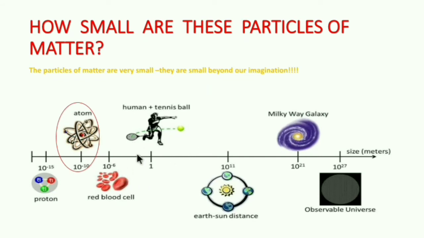Then comes a negative power of meter. Here come the red blood cells. They have the size of a micrometer. These red blood cells have the size 10 to the power minus 6 meters. Then comes the atom, which is our subject of matter. The atom is of size 10 to the power minus 10 meter, that is 1 angstrom. Any atomic measurement can be done with this, that every size of atom can be considered to be 10 to the power minus 10 meter.